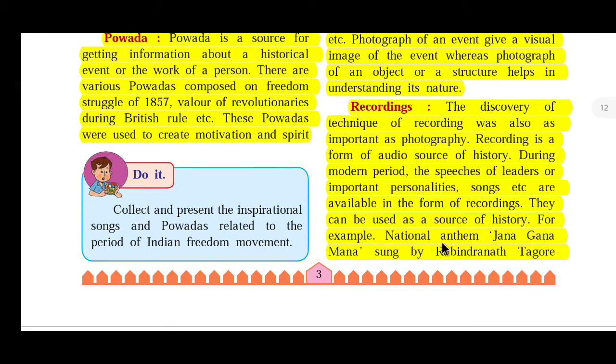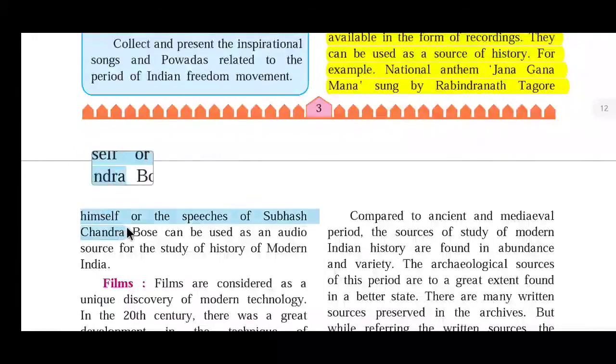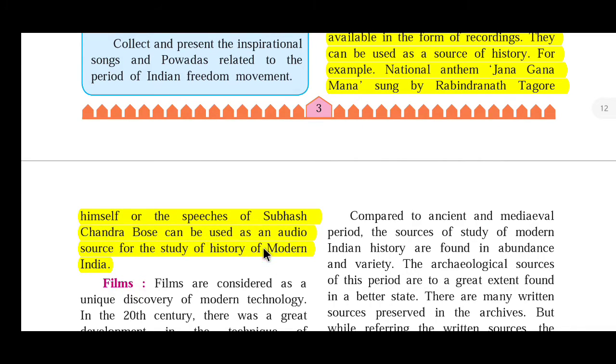For example, the national anthem Jana Gana Mana sung by Rabindranath Tagore himself, or the speeches of Subhash Chandra Bose, can be used as an audio source for the study of history of modern India.